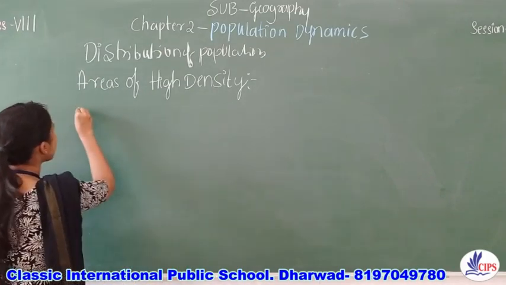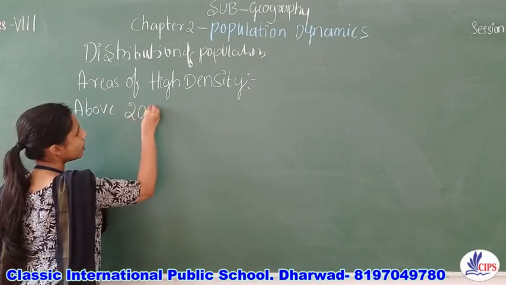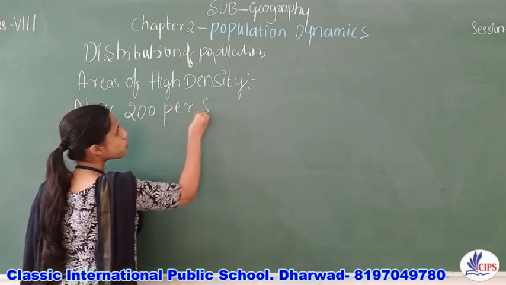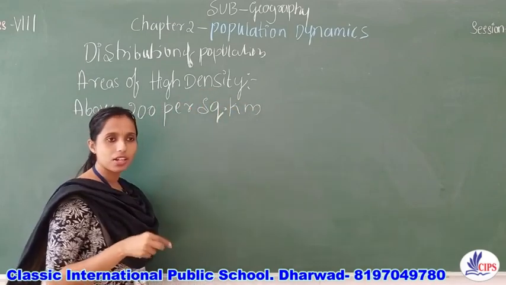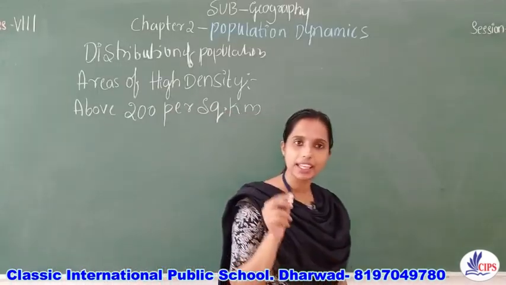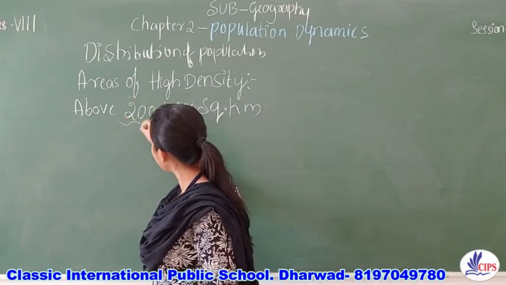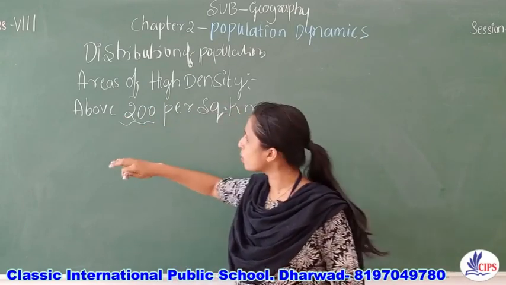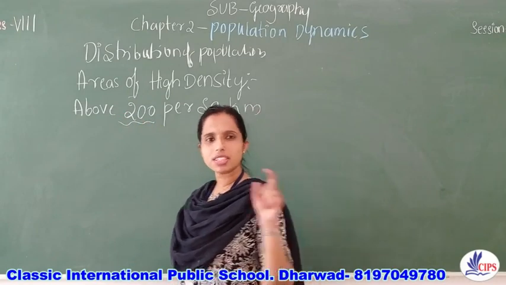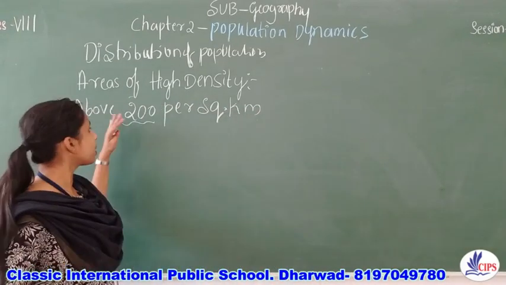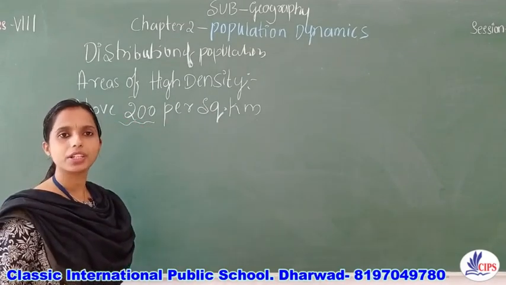This is about 200; for India, almost every state or region has more than 500, 400, 600. 200 is a very minimum for India.